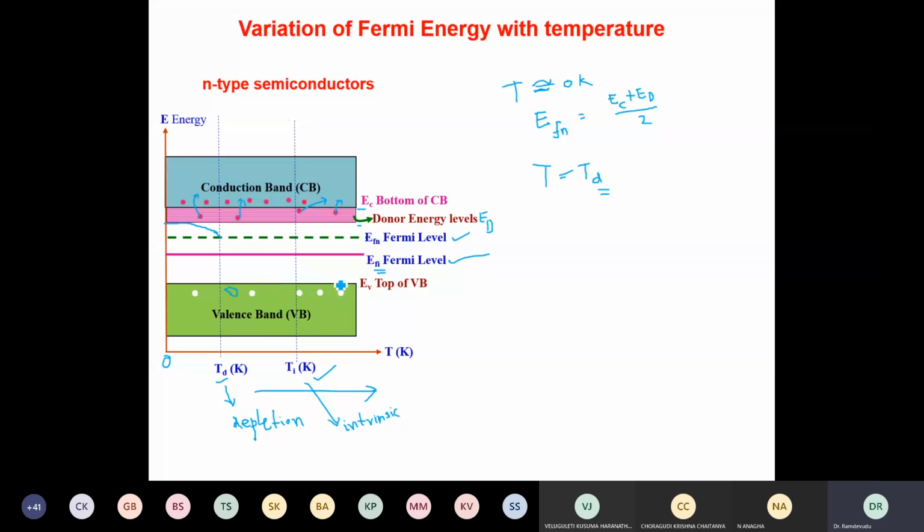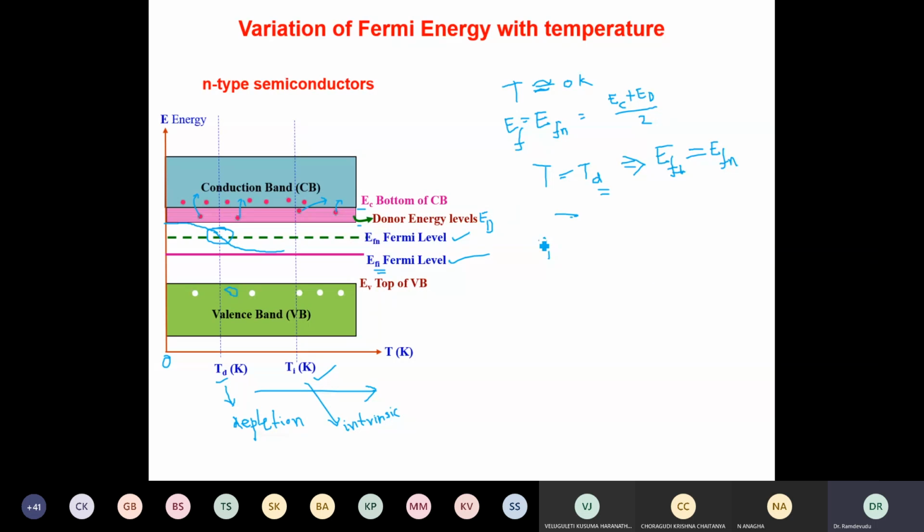If I still increase the temperature, the number of holes increases and therefore the Fermi energy falls and approaches the intrinsic character. At T equal to TD, the Fermi energy level EF coincides with EFN. This is the EF at T equal to 0, and this is the EF, equal to EFN, at TD. Exactly, it comes here.